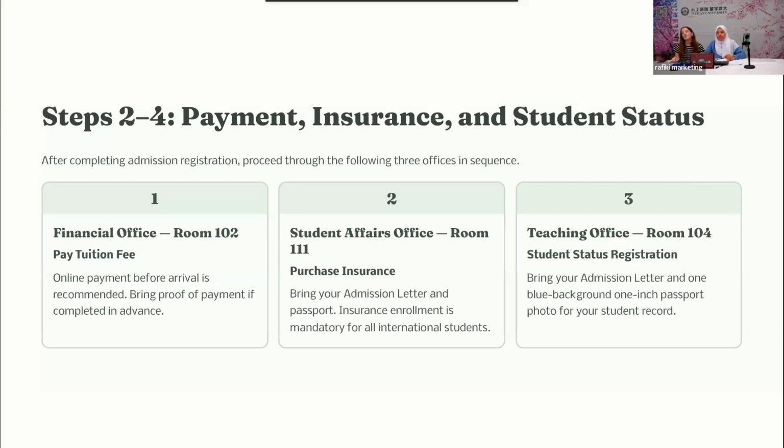After that, you're going to the final step, which is teaching office. This is the office that is responsible for your studies. And here, again, you need to provide the copy of your admission letter, and also one blue background, 1-inch passport photo for your student record. And only after completing these 4 steps, your registration at the School of International Education is done. So you need to make sure that you go through all of the steps and finish them in order. And after going to teaching office, you can leave this building.